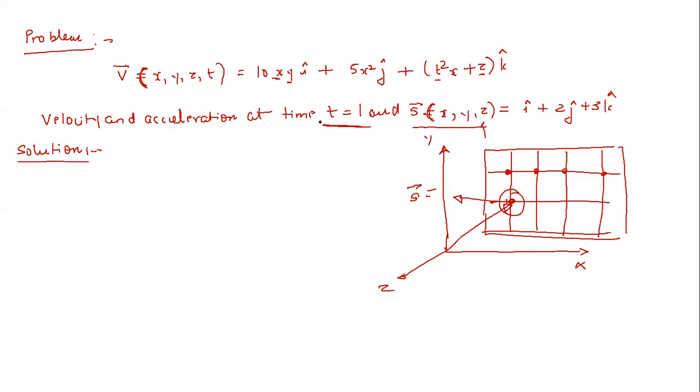Just tell me. Can you conclude from this equation? Sir, it is unsteady. Why is it unsteady? Sir, because velocity is dependent on time. So because the velocity field is dependent upon time. Very easy, right? Now let me ask you, is this flow uniform or non-uniform?